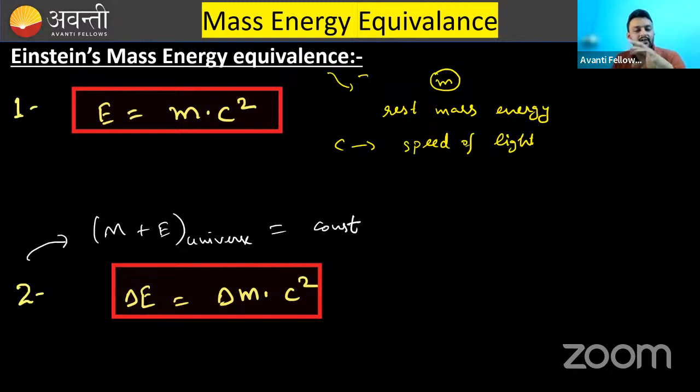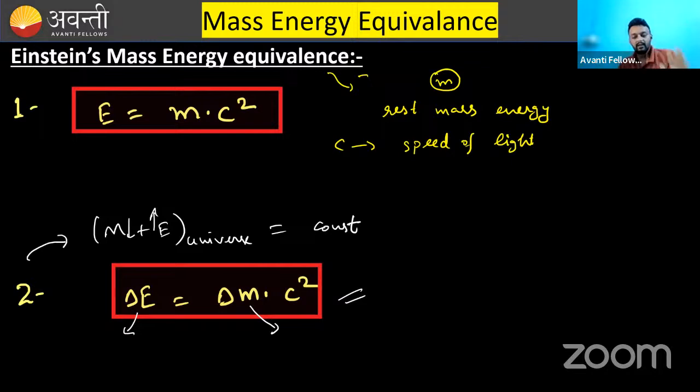I have chosen universe here. You can say the sum of mass and energy of an isolated system is conserved. This is the other statement. What does it mean? If in a system energy increases, then mass must decrease. If mass increases, then energy must decrease. And the value of this energy is given by delta E is equal to delta m into c square. That means if mass changes by delta m, then energy will change by delta E. This is again the most important relation. These were the two relations given by Einstein.